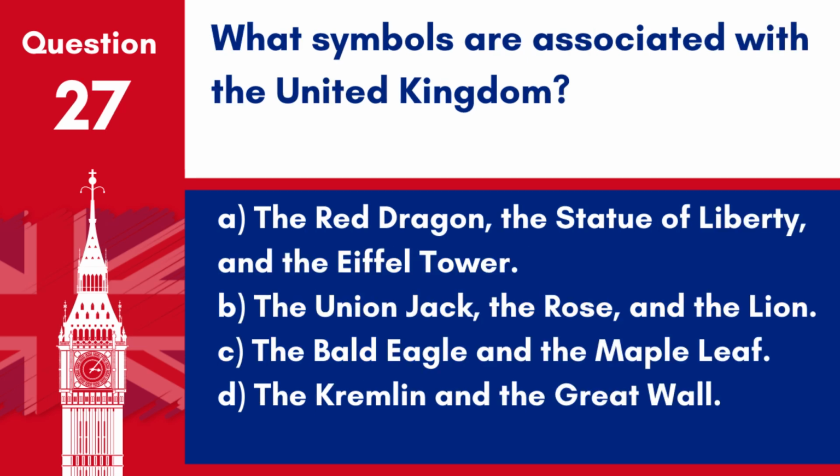Question 27. What symbols are associated with the United Kingdom? A. The Red Dragon, the Statue of Liberty, and the Eiffel Tower. B. The Union Jack, the Rose and the Lion. C. The Bald Eagle and the Maple Leaf. D. The Kremlin and the Great Wall. Answer B. The Union Jack, the Rose and the Lion. These symbols are emblematic of the UK, with the Union Jack flag being particularly prominent.